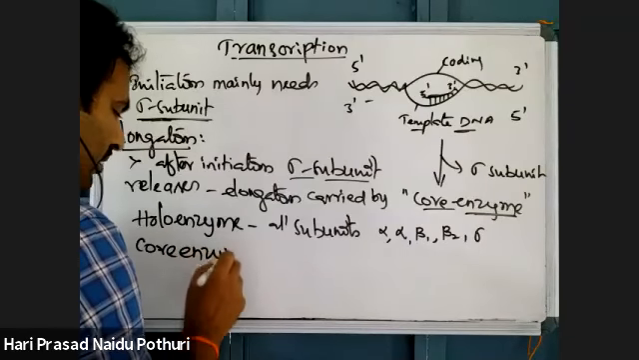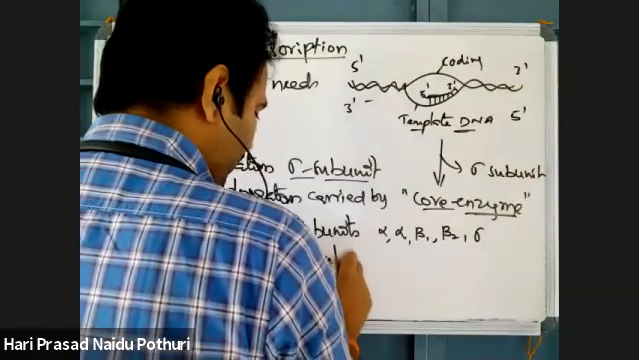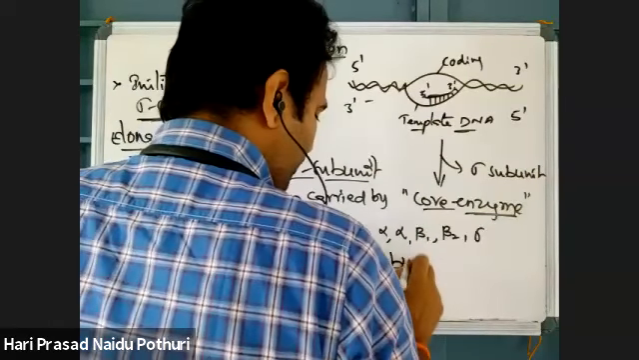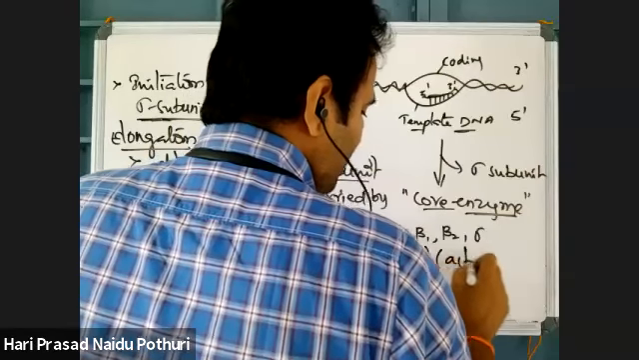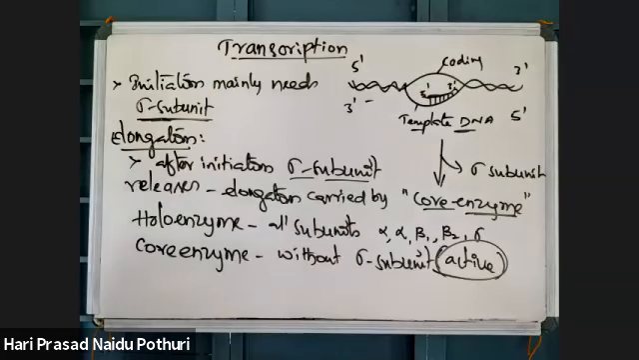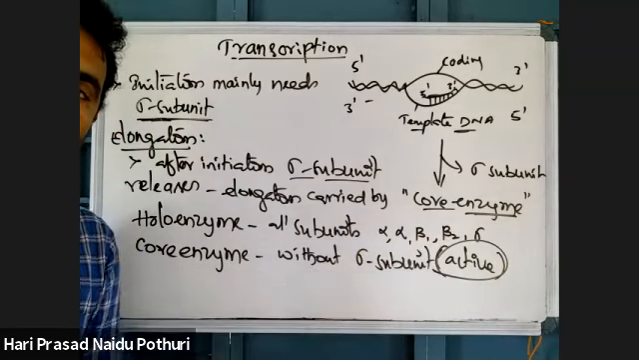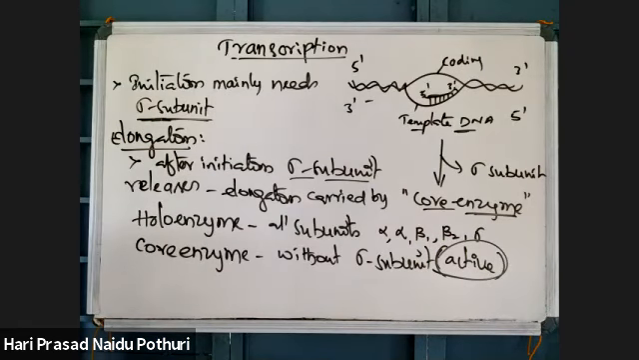Without the sigma subunit, the remaining enzyme is active. That active enzyme without the sigma subunit is called the core enzyme. Elongation is carried by the core enzyme. For initiation, there is a requirement of the sigma subunit. The sigma subunit has no role in the elongation step.